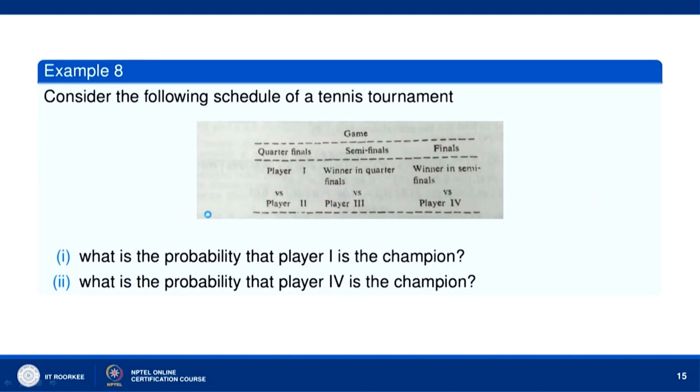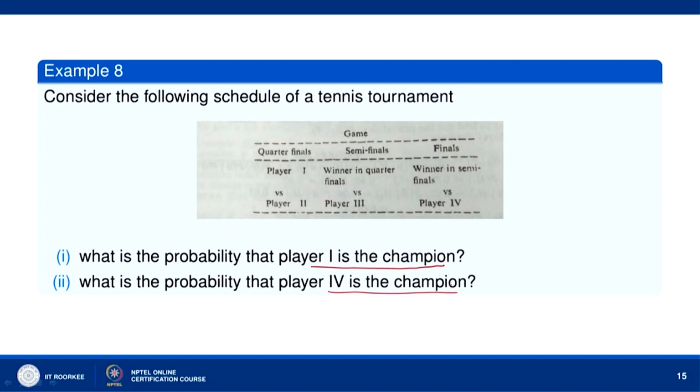Now, let us consider the following schedule of a tennis tournament. In the quarterfinals, player 1 plays player 2. Whoever is the winner plays player 3 in the semi-finals, and then whoever is the winner plays player 4 in the finals. Now, we have to find the probability that player 1 is the champion in part A, and then the probability that player 4 is the champion.